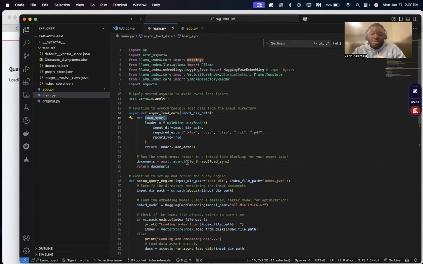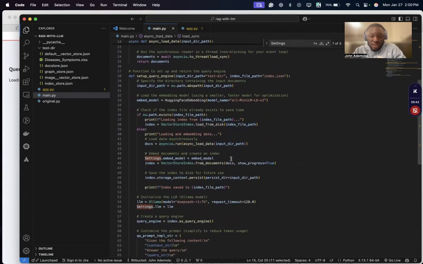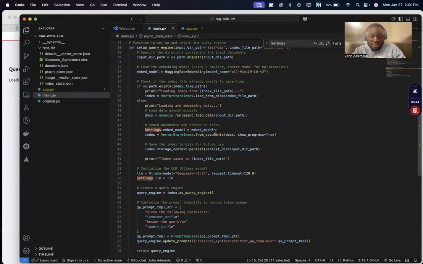This is run asynchronously using a thread and then converted to a list of documents, and this list of documents is parsed into this variable.